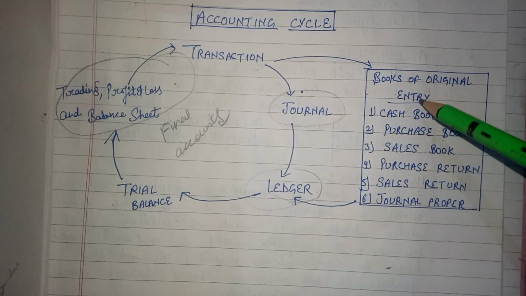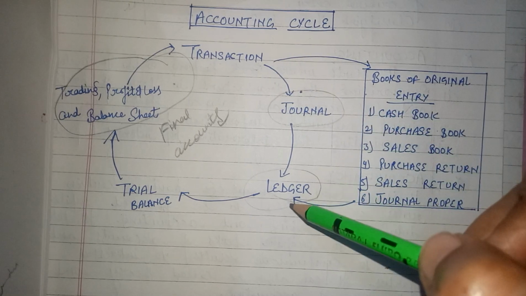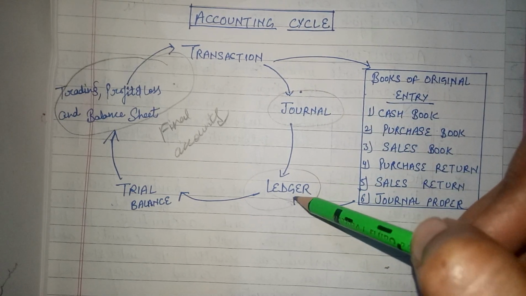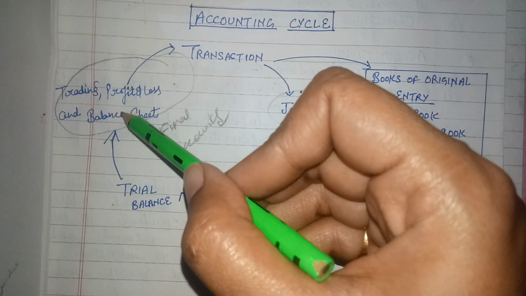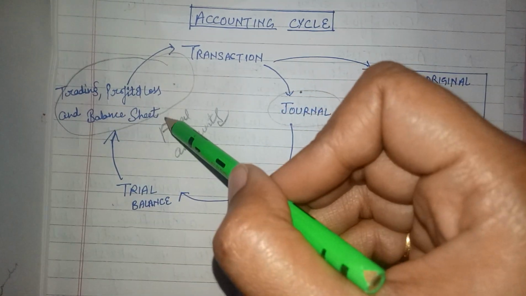Transactions, journal, books of original entry, then these are transferred to ledger, then trial balance is prepared, and after trial balance, trading, profit and loss, and balance sheet are prepared. Clear?